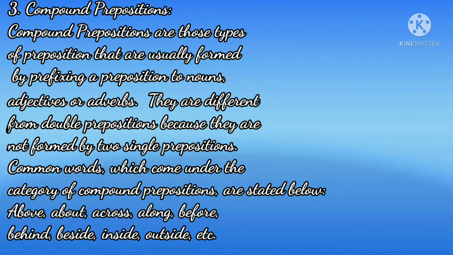Compound prepositions. Compound prepositions are those types of prepositions that are usually formed by prefixing a preposition to nouns, adjectives, or adverbs. They are different from double prepositions because they are not formed by single prepositions. Common words which come under the category of compound prepositions are stated as below: above, about, across, along, before, behind, beside, inside, outside, etc., and many more.